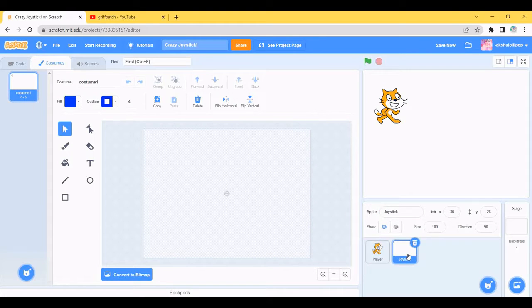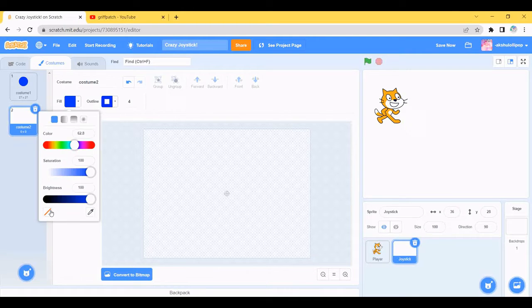So, let's look at these costumes. For the joystick, what you need is first a bit of a circle. You can change colors, by the way. This is a simple engine, so you can make your own. Just duplicate it.